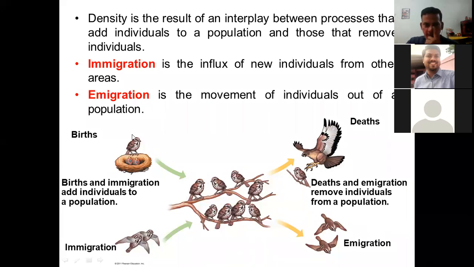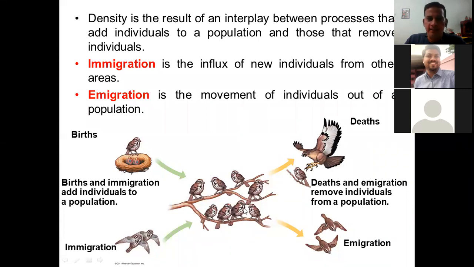So look at this particular picture. Here we have two points, birth and immigration. For a population to increase, birth and immigration are there. Birth means there is an increase in the number of individuals in the population, so that will add on. And also if individuals move into that particular area, then again the population will increase. Now there are two different reasons for decrease, which are death and emigration.